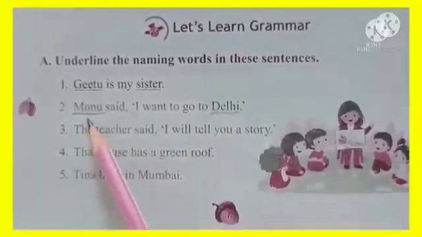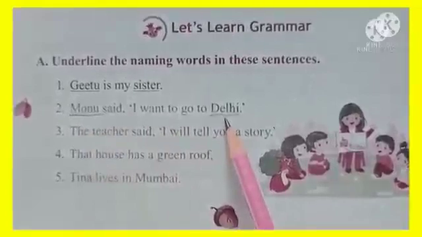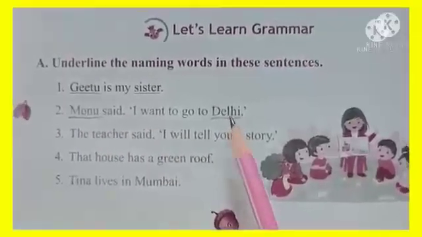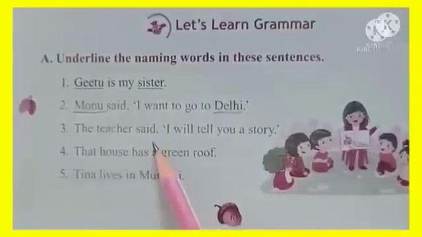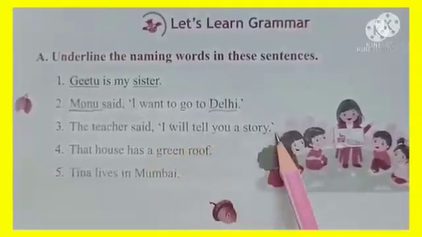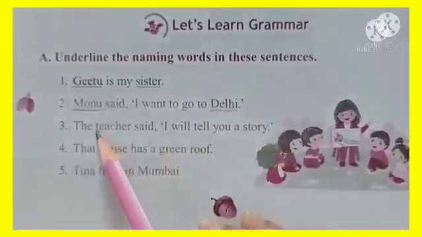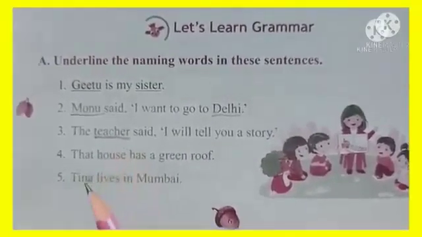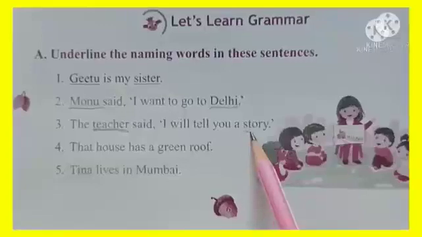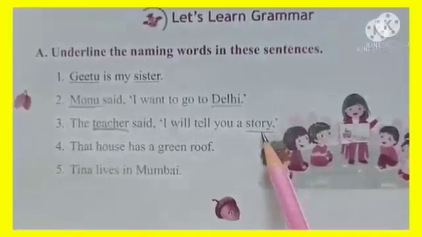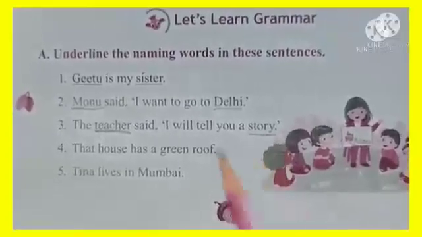Monu is a name of a person and Delhi is a name of a place. You can go to Delhi, so it is a name of a place. The teacher said, I will tell you a story. Now teacher is a name of a person and it is a naming word. And one more naming word we have, story, and it is a name of a thing.